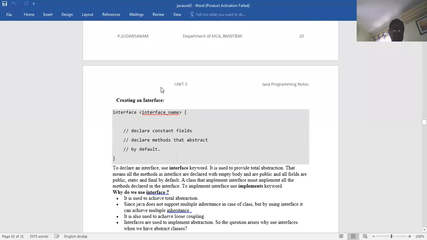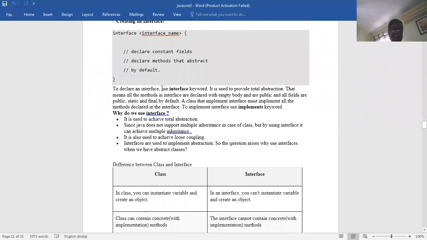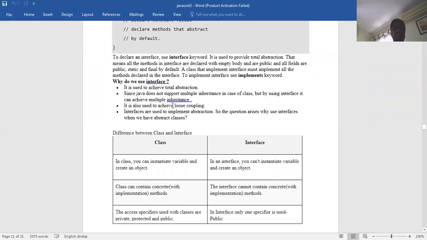Now we have to see one example. Why do we use the interface? It is used to achieve total abstraction, like abstract classes. Since Java does not support multiple inheritance in the case of classes, using interfaces we can achieve multiple inheritance. It is also used to achieve loose coupling.